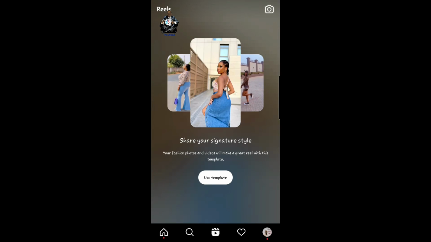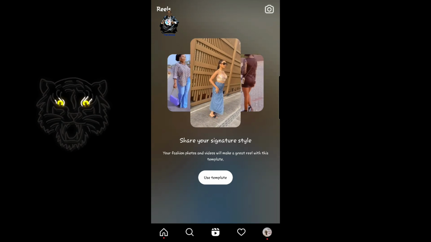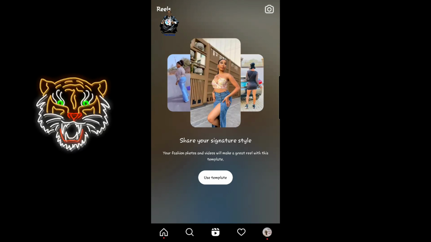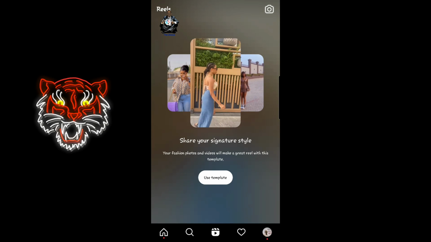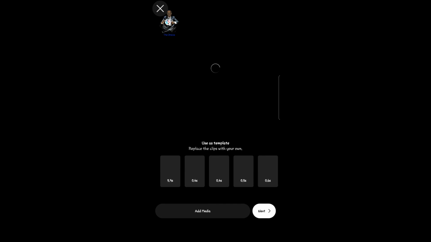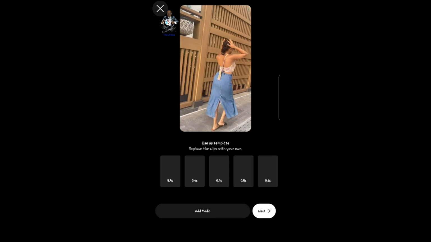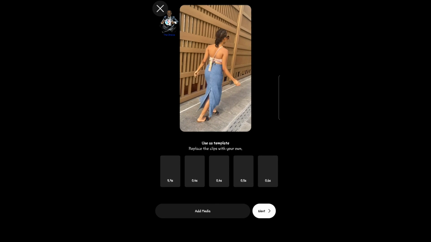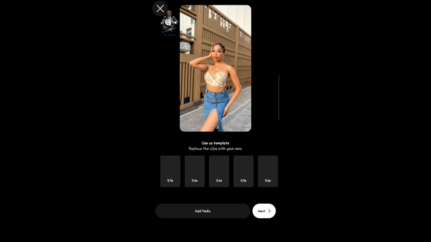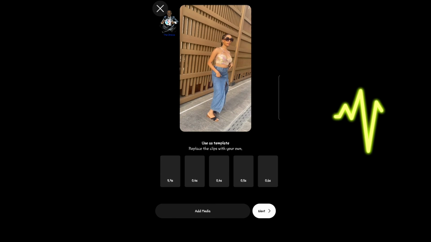So this is another one that comes up. Instagram suggests a template for you to use, and they say use the template. Share your signature style. These are all prompts and suggestions that Instagram is giving you all the time to help you with your content creation. When you click it, you can actually add media across. You can see 5.9, 0.4, 0.4, 0.5, 0.6. You can add this media, and the different media will fill these positions, as many as is available in this template for the time slots.